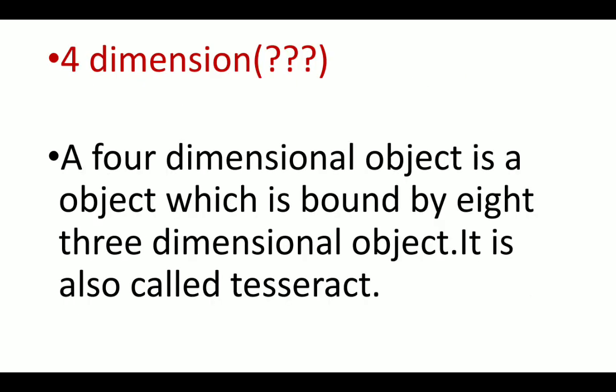What is a 4 dimension? A 4 dimensional object is an object which is bound by 8 3 dimensional object. Now please close your eyes and try to imagine an object which is made up of 8 sides, and all the 8 sides are cube. Now please close your mind and try to imagine that object. Now you can't imagine that object, because our mind cannot comprehend 4 dimension.